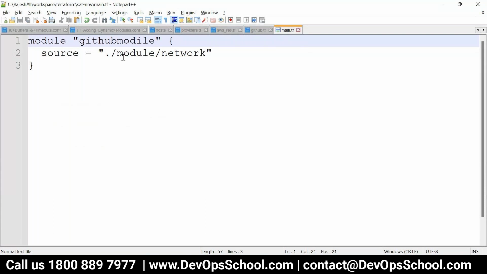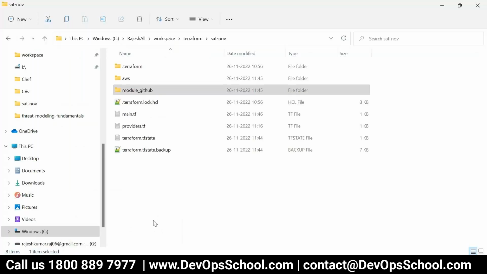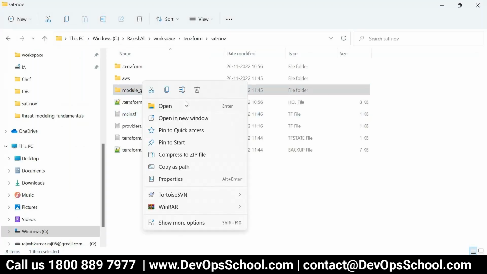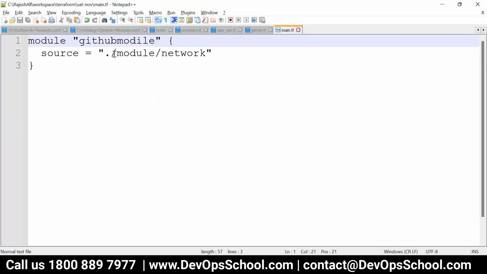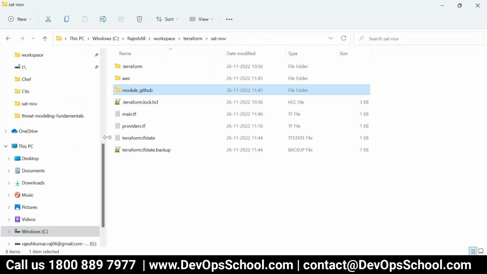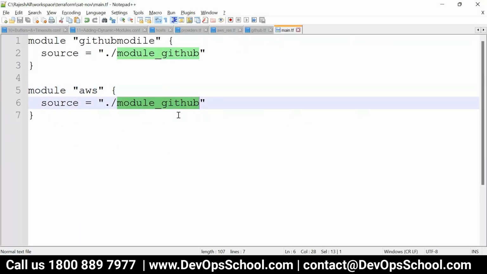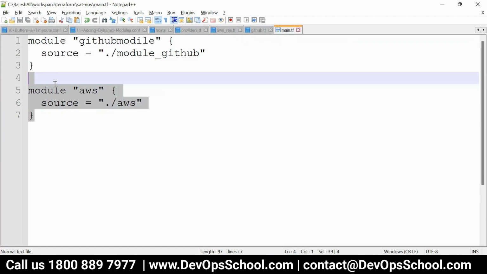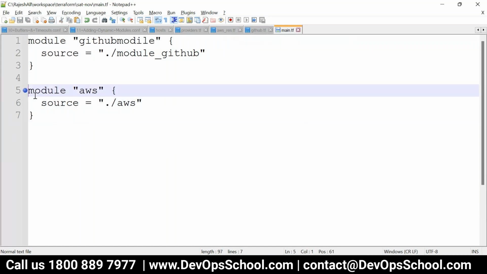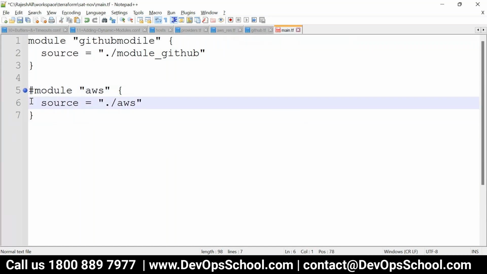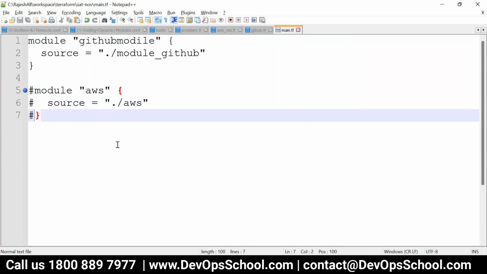And what was the location? Location is module underscore GitHub. That's all. So this is one module, and if you want the AWS module, which is AWS. But I don't want to run this AWS module, so I'll just comment it out. Are you understanding, all of you?